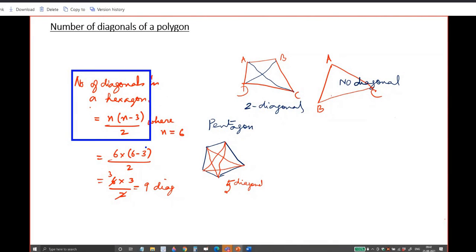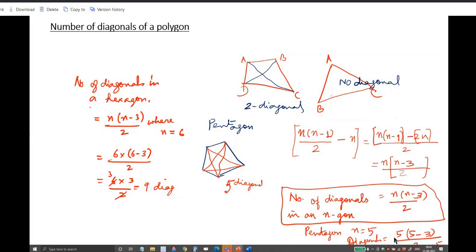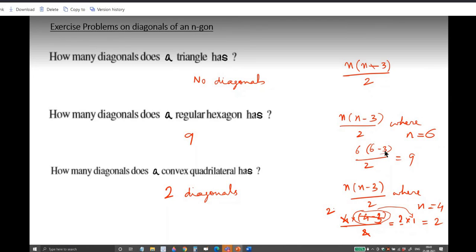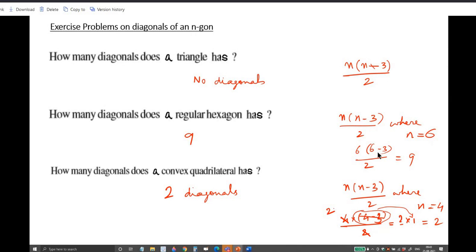Just remember the formula. The proof, if you want, is something like this, which I worked out here. You need not do it. How many diagonals does a triangle have? No diagonals, immediately you can say. Because when you put 3 in place of n in the n into (n minus 3) divided by 2 formula, 3 minus 3 is 0, and 0 into anything is 0. So 0 diagonals. How many diagonals does a regular hexagon have? A regular hexagon means n equal to 6. You put n equal to 6: 6 into (6 minus 3) divided by 2. 6 minus 3 is 3, and 3 twos are 6, 3, so it is 9.